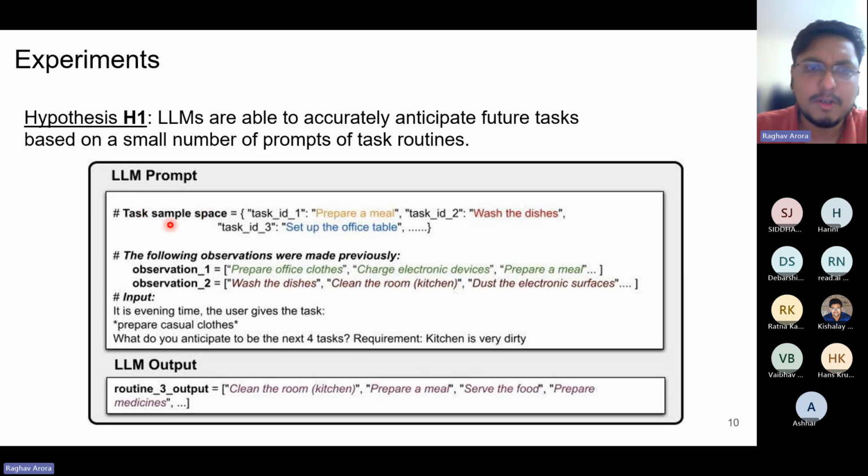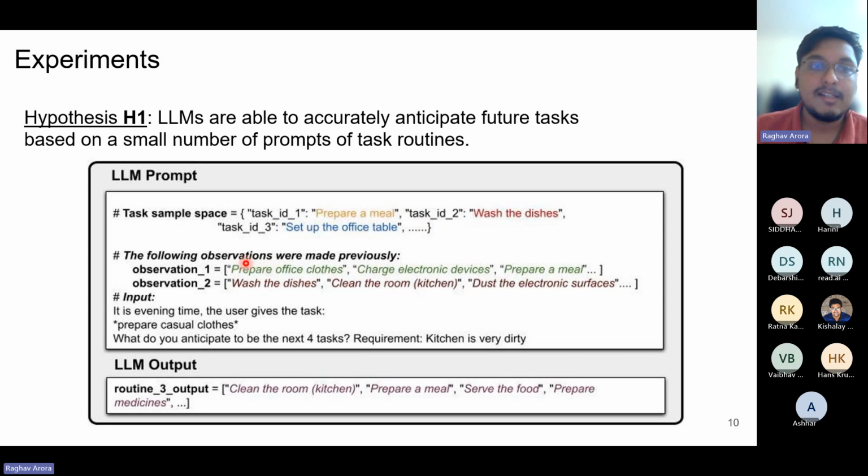This is important because if we do not provide the total sample space of possible tasks, the LLM is very likely to hallucinate tasks which are not possible. For example, our environment is constrained inside a home, so we do not consider tasks like going to a grocery store. We do not want the LLM to anticipate tasks outside of our domain, hence we provide a sample space of tasks as a JSON dictionary.